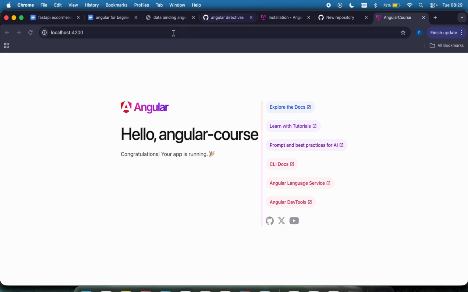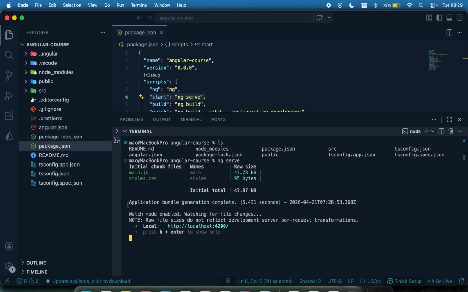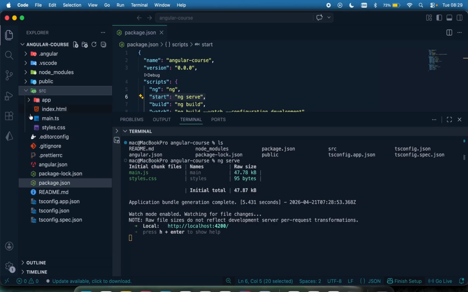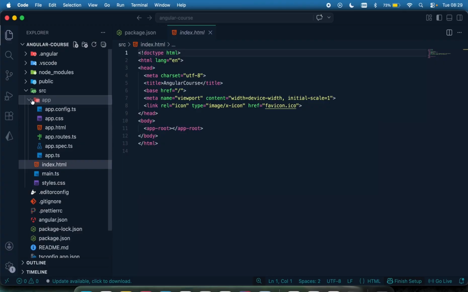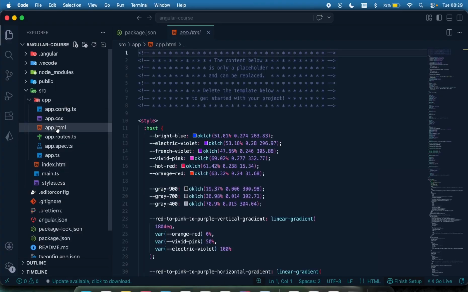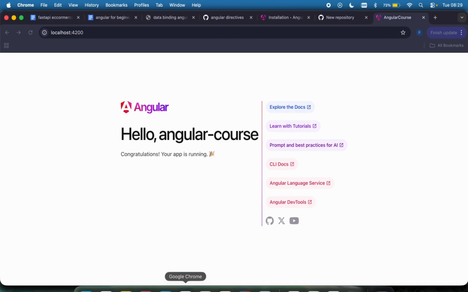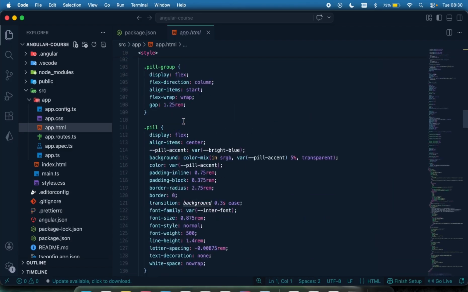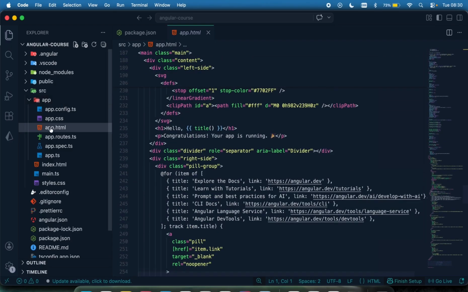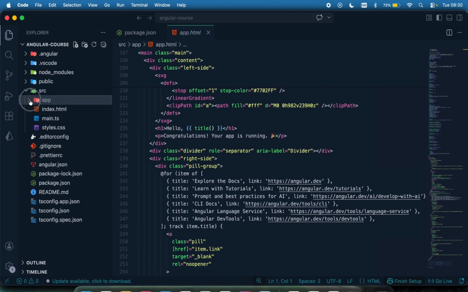Whatever you see right here on your UI is coming from your source folder right here. If you click on your source, you can see the index, which is what is being run. And if you click on the app, inside the app, you can see the app.html. So everything you are seeing right here is coming from this app.html within the app folder.